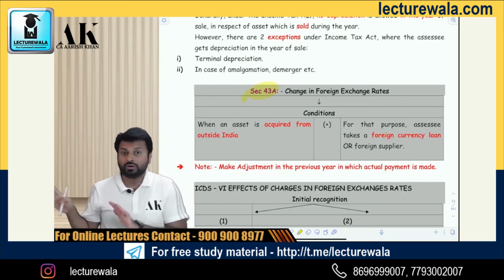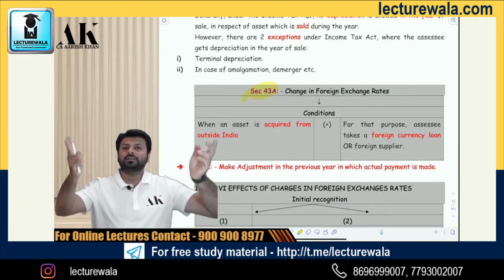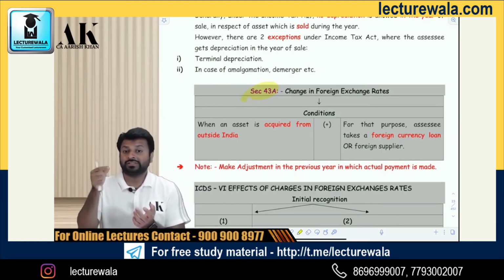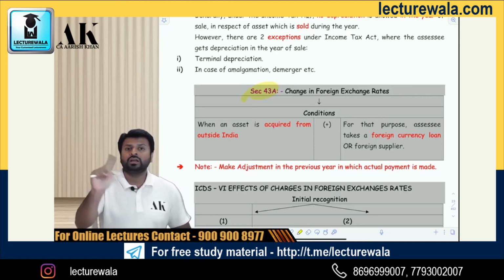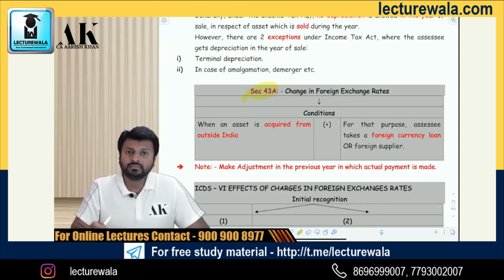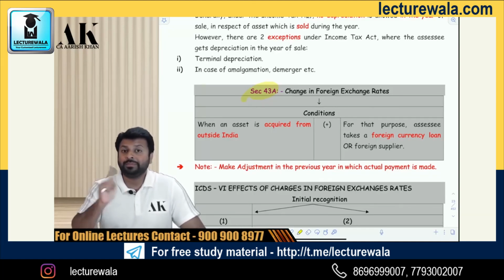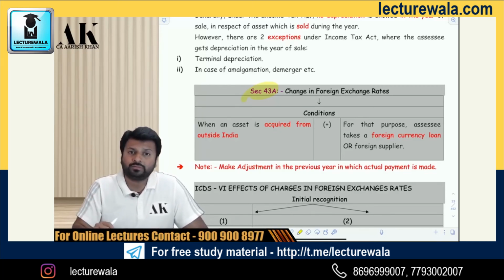If it is bought from local market, 43A is not applicable. Second condition, there has to be a foreign currency loan or a foreign creditor on which there is a foreign currency payment. So whatever foreign currency gain or loss is coming on the date of payment, not on balance sheet date. On the date of payment, on actual payment, on payment basis, not on accrual basis. Whatever gain or loss is coming on the date of payment has to be adjusted to the WDV of the asset.